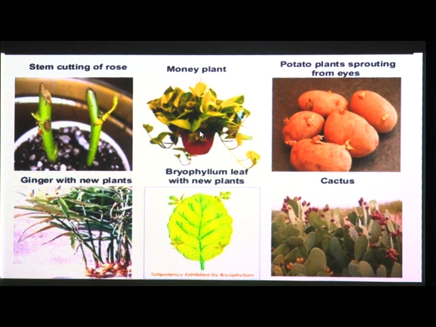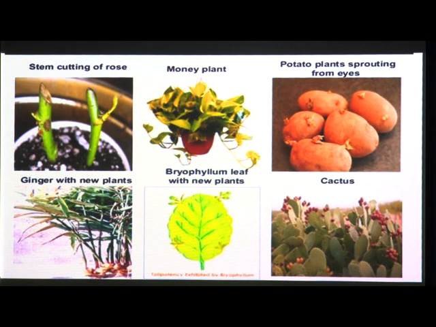Then the third one is a potato plant sprouting from eyes. These small structures you can see are nothing but buds, and these buds are also called eyes. Suppose you cut this part which has a bud or an eye, and plant that part in soil. After some days you can see the plant growing upward from the soil, and if you keep it for 2-3 months, then you will see small potatoes under the soil. So this is the third example.